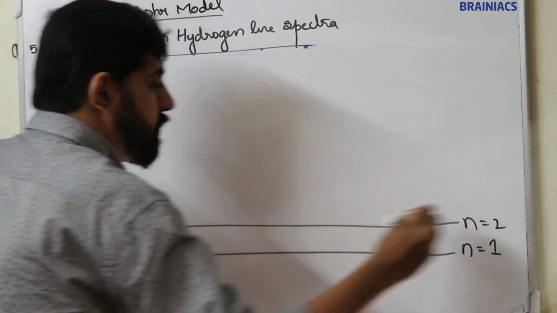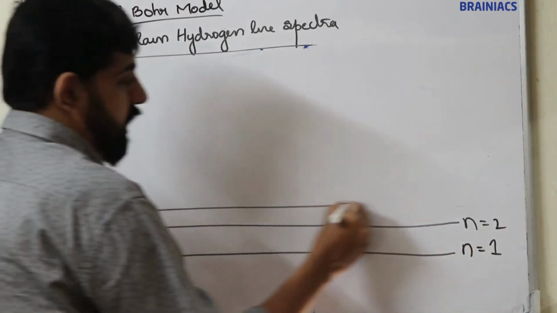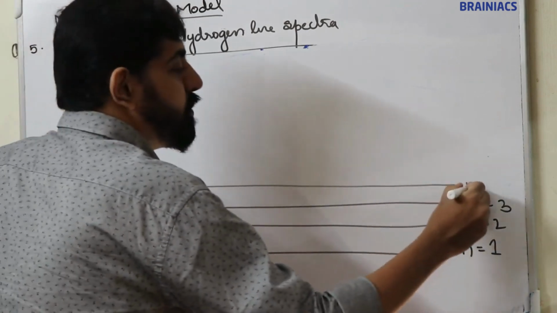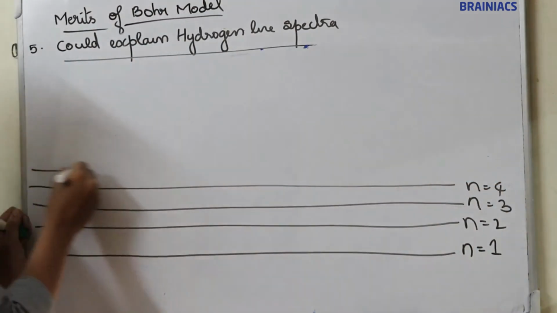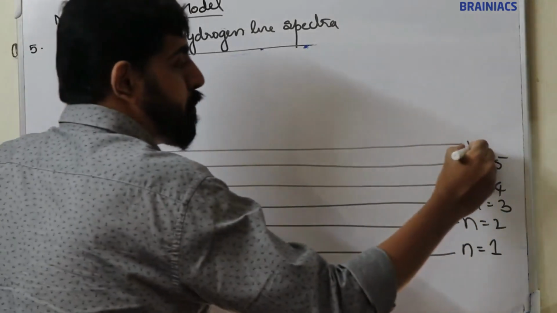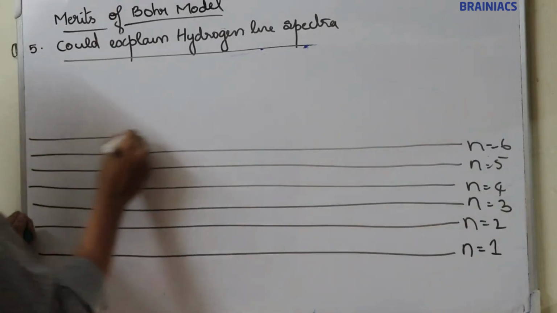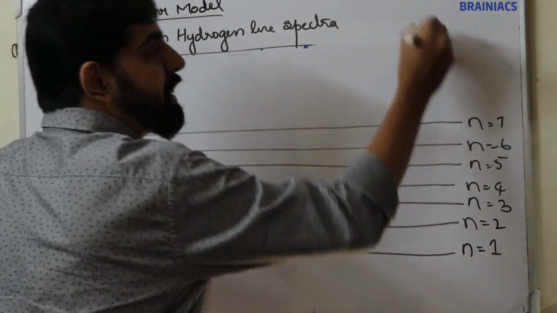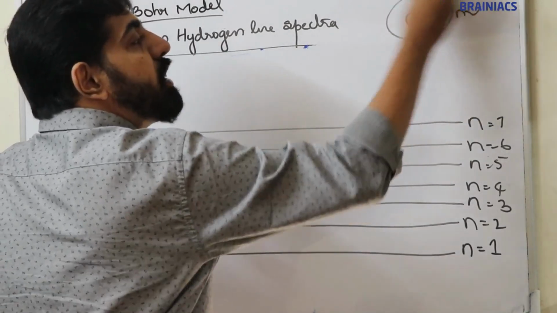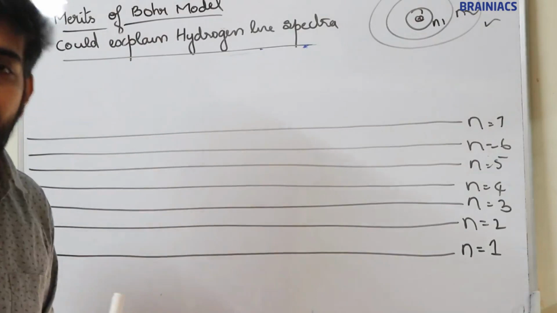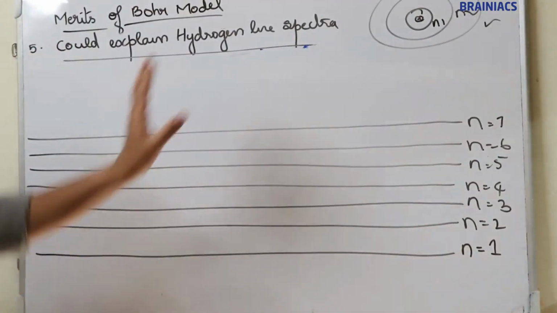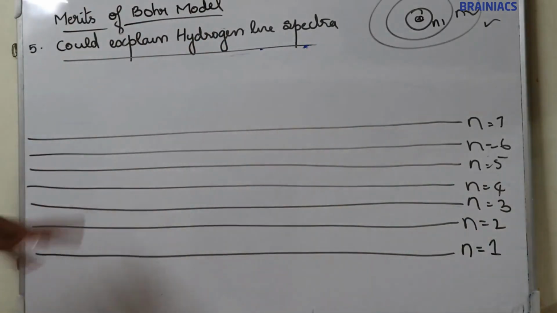N is equal to 2. N is equal to 3. n is equal to 4, n is equal to 5, n is equal to 6, n is equal to 7. Actually, these are circular orbits. Okay, nucleus, n is equal to 1, n is equal to 2, n is equal to 3. These are really circular orbits, but for explanation, I'm writing them like this.